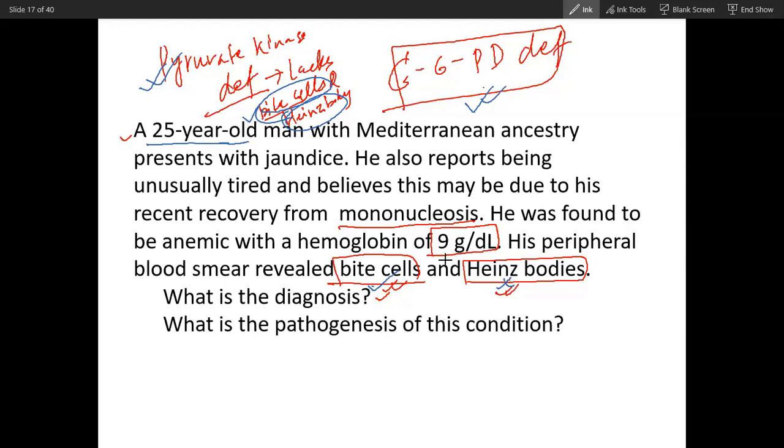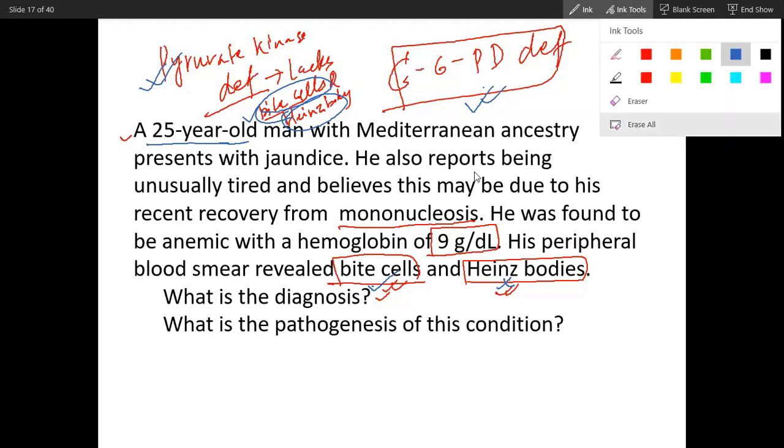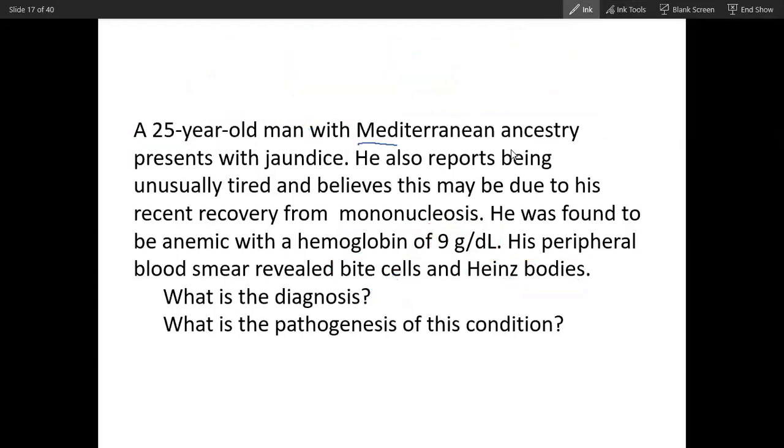Remember these two important findings. You will see G6PD deficiency around the Mediterranean region, in a few Arabian countries, and in the European countries that surround the Mediterranean Sea. So those ancestries are predominantly associated with G6PD deficiency. So the diagnosis is G6PD deficiency, and next we will see the pathogenesis of this disorder.